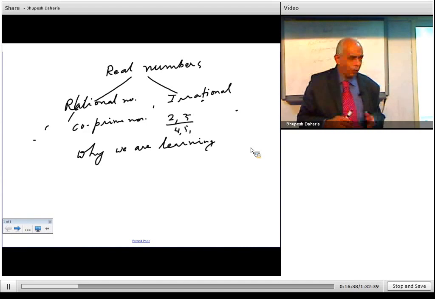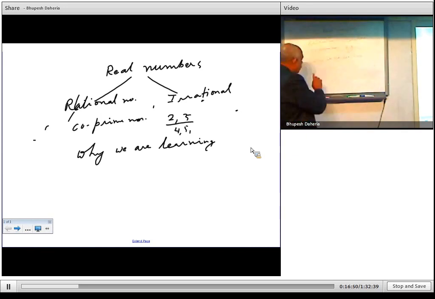They are co-prime numbers. Otherwise, if they do not have HCF as 1, then they are not co-primes. Because in certain examples you have to know whether it is prime, co-prime, and all that. So different types of numbers will be there.